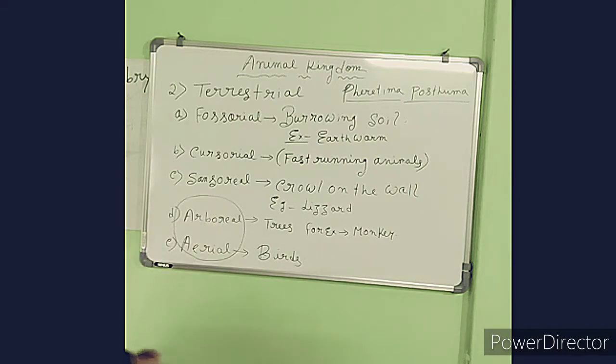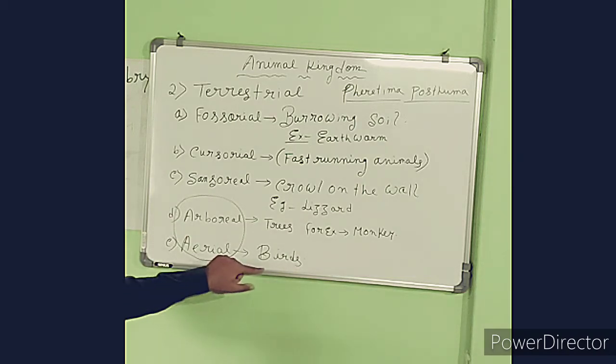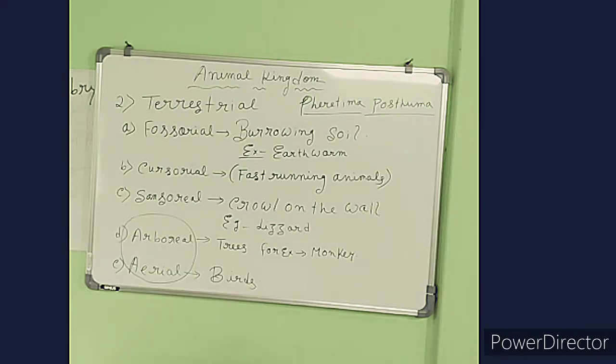And the arboreal animals are present above the ground. Aerial animals can spend a longer period of time in air. So, depending on the habitat, animals are very diversified.